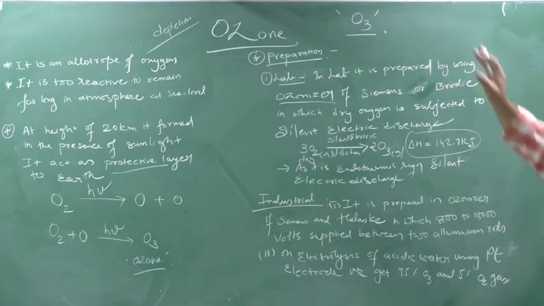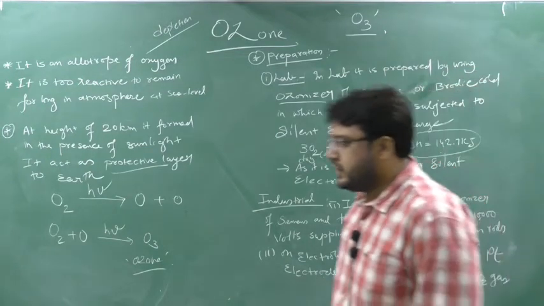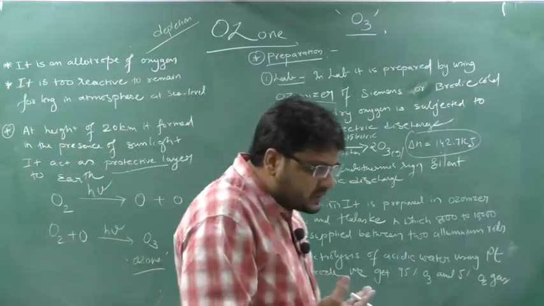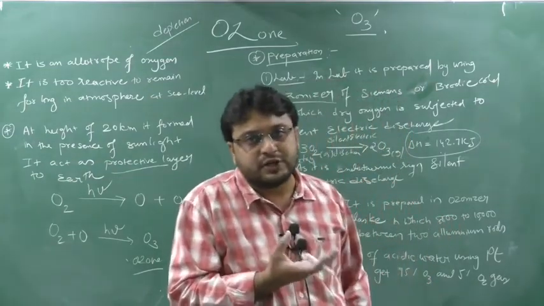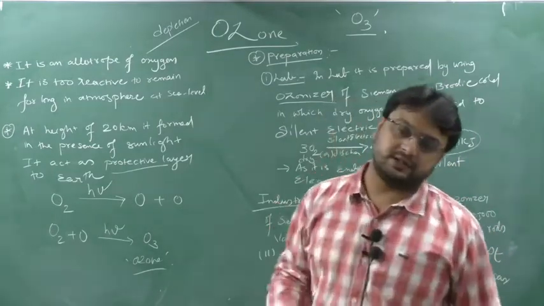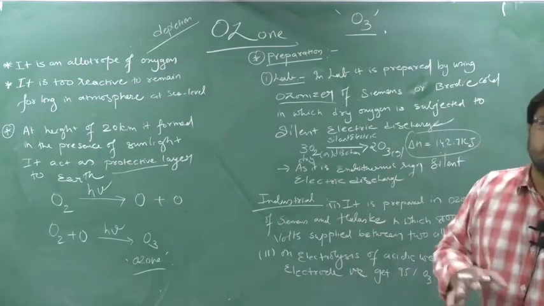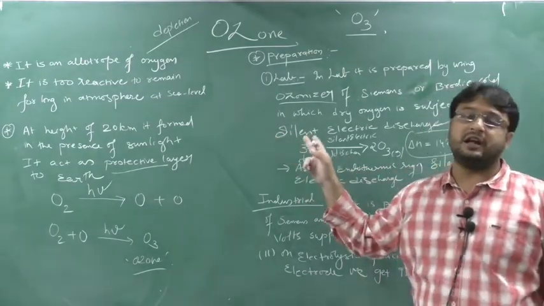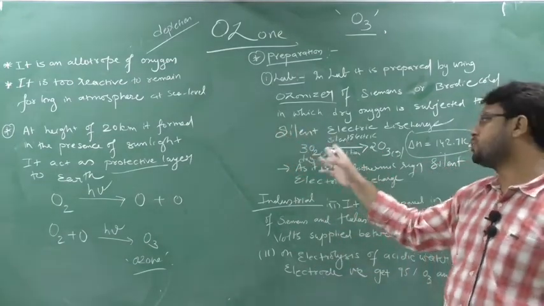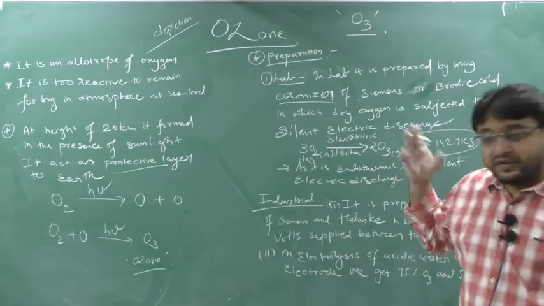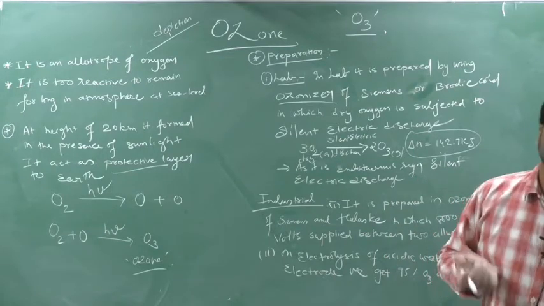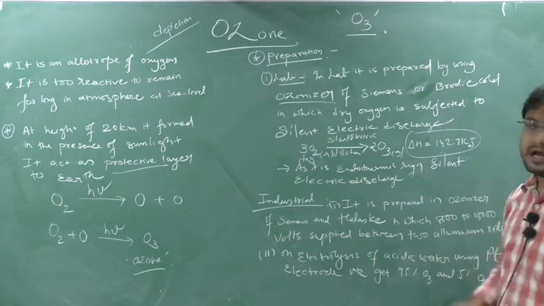Clear this part? So what is the laboratory preparation? We pass dry oxygen gas into ozonizers. What do you know about ozonizers? Ozonizers are machines in which ozone is generated, and they were made by two scientists, Siemens or Brodie-Cold. In these ozonizers, dry oxygen is passed through the silent electric discharge, and ozone is generated. As here we are supplying energy, and when we supply energy in any reaction, that type of reaction is known as an endothermic reaction. So this reaction is an endothermic reaction.